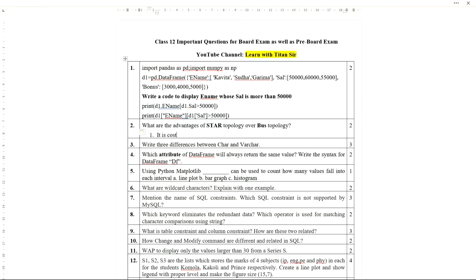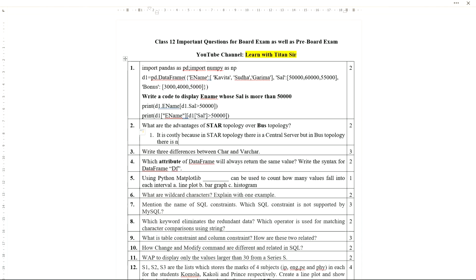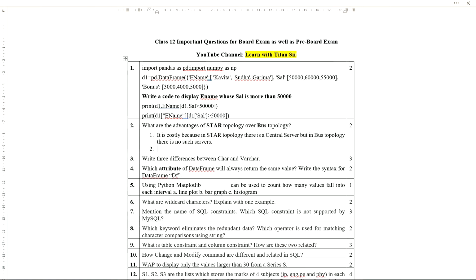It is costly. Simple one we can write, it is costly because in star topology there is a server, a central server. But in bus topology there are no such servers. Okay, first point. So like this if you write, you will get 1 mark.